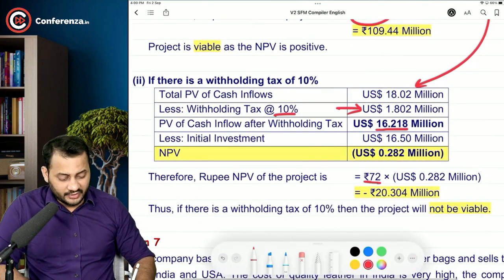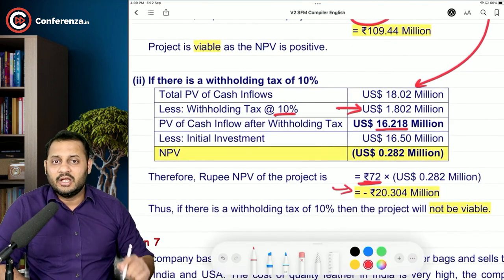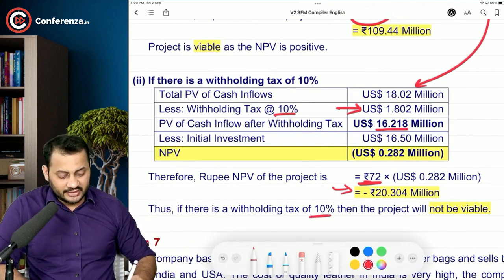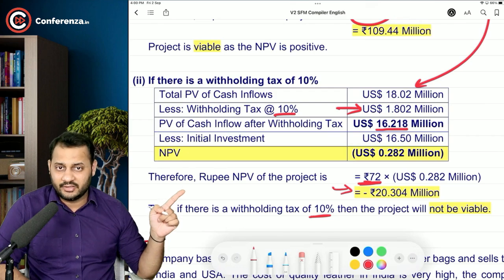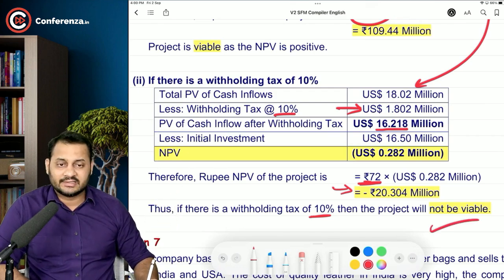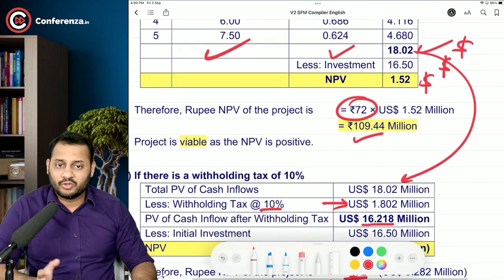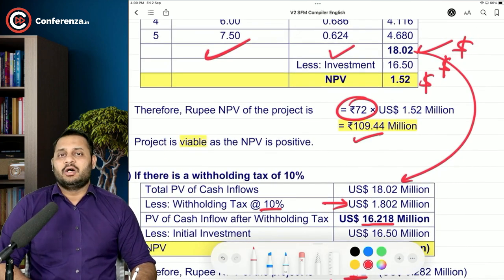And the rupee value after converting at spot rate is again negative. So if there is a withholding tax of 10%, NPV is coming to negative. And that's why we should not accept this project. Otherwise, the project was acceptable, like 109.44 million was a good amount.